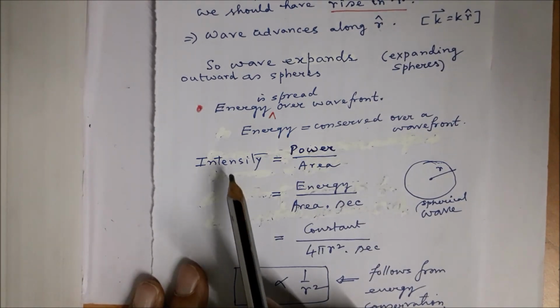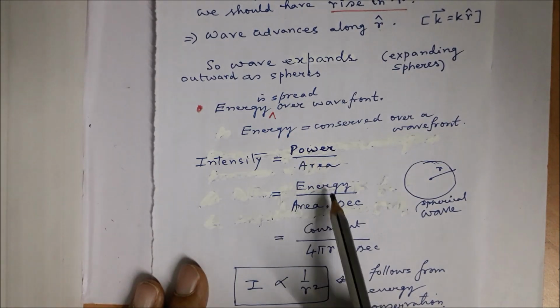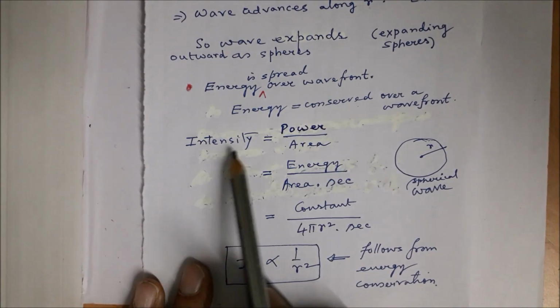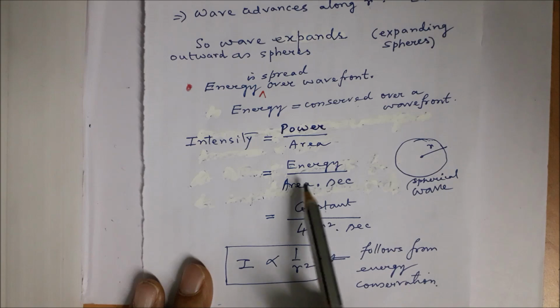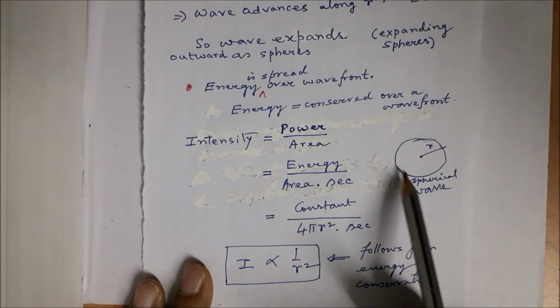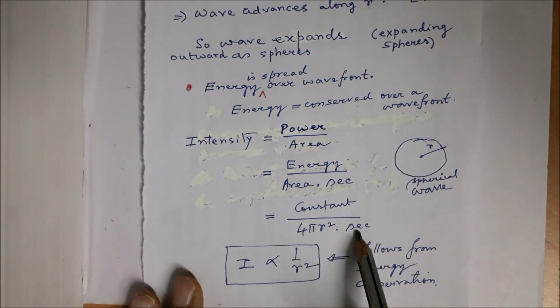Now let us consider the intensity. Intensity is power by area, power is energy per second, and energy is constant. So intensity is constant by area, and the area is 4 pi r squared for this spherical wave having radius r.